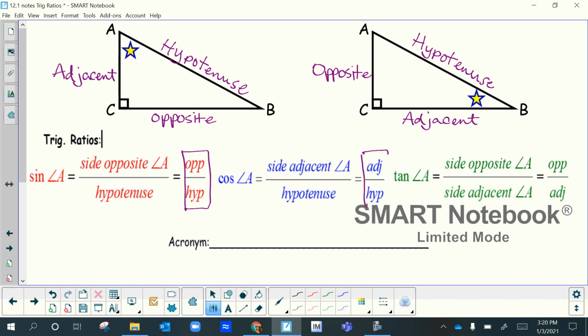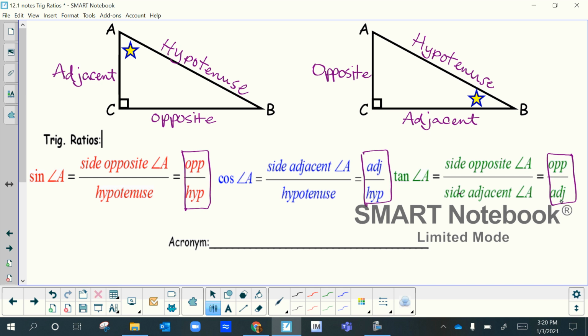So here's an abbreviation for that. And the tangent ratio is going to be the opposite side over the adjacent side. So sine is opposite over hypotenuse, cosine is adjacent over hypotenuse, and tangent is opposite over adjacent. That's just the way these rules go.